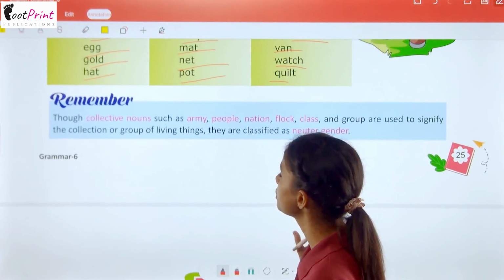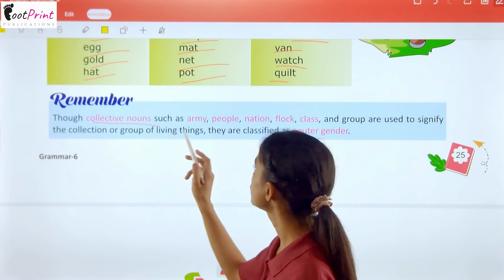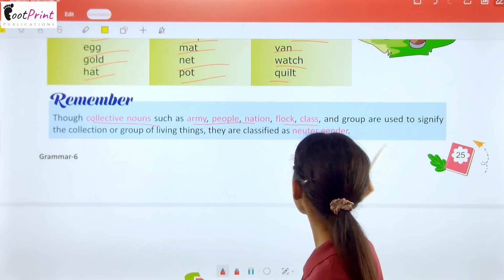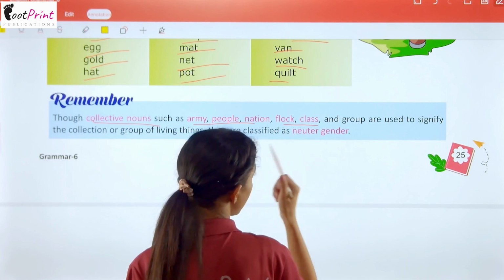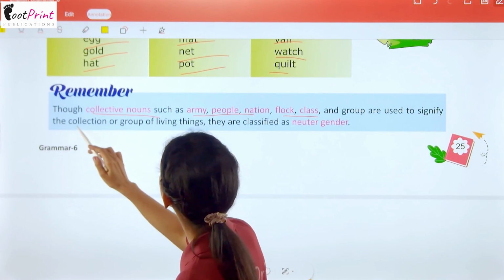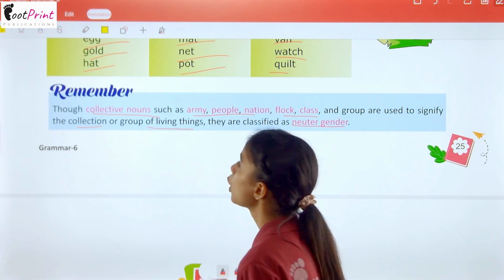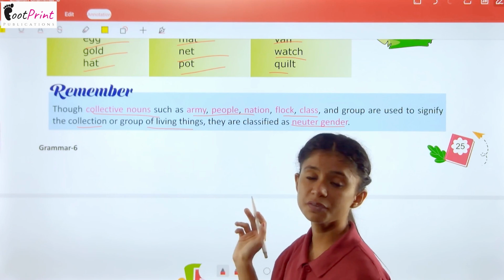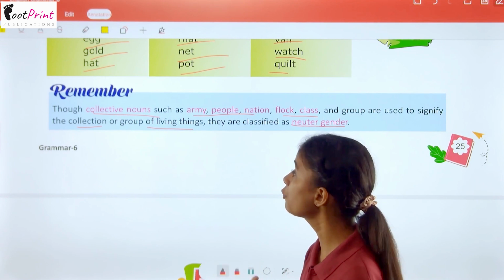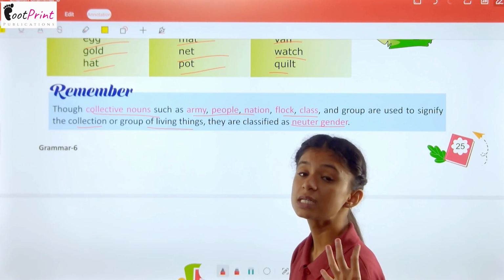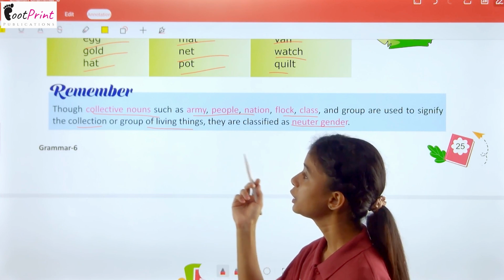Now you have to remember that though collective nouns such as army, people, nation, flock, class and group are used to signify a collection or group of living things, they are classified as neuter gender. Although these words signify a collection or a group of living things, we still count them under neuter gender.